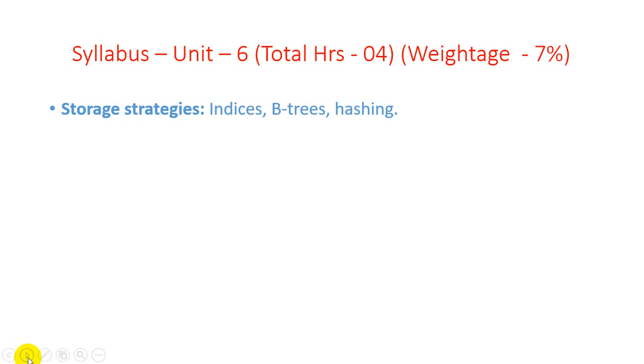We are studying storage strategy, how to store data physically. We store our data on secondary storage, but how to store and where to store it matters, so that when an end user performs a query, we provide the result as fast as possible. For this we study 3 different things known as indices, B-trees and hashing.